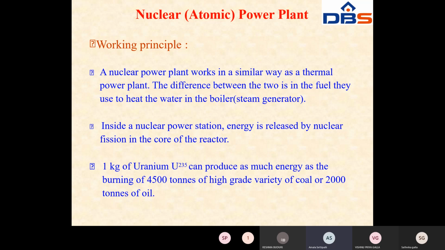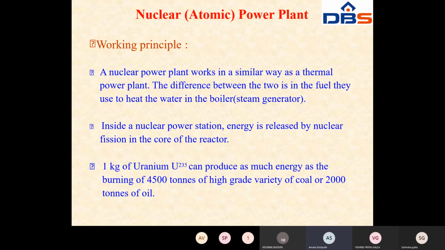It is the same here, but only the fuel is different. In a thermal power station we use coal, but in a nuclear atomic power plant the fuel is nuclear elements. Whatever fuel is used in either power station, it generates heat, and by using that heat you heat the water in the boiler.